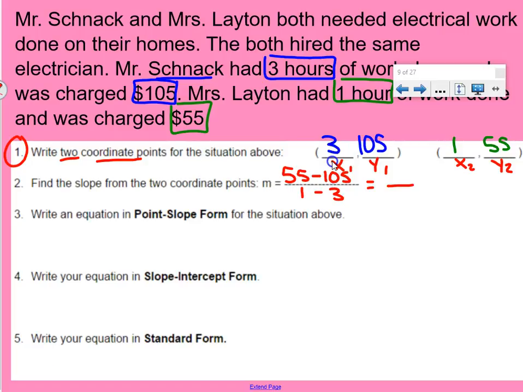Solve for our slope. Now, if we're a little confused as to how to do 55 minus 105, please use a calculator. There is no shame in using that calculator. It helps us get these operations correct. 55 minus 105 is negative 50. 1 minus 3 is negative 2. Negative 50 over negative 2 really means negative 50 divided by negative 2, which turns into positive 25. So I can say M equals 25.